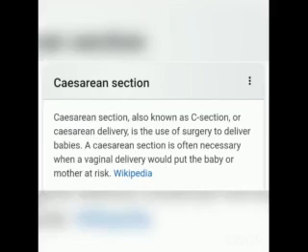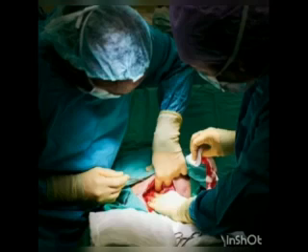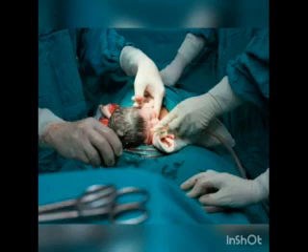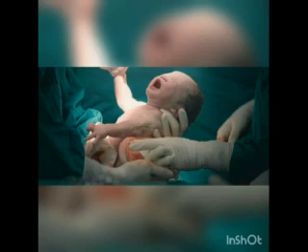And in females, what is meant by cesarean? Cesarean is used when normal vaginal delivery is not possible due to factors like the position of the baby or the nature of the placenta. The baby is delivered through a surgical incision in the woman's abdomen and uterus. It is also termed abdominal delivery, and we can call it a cesarean or C-section.